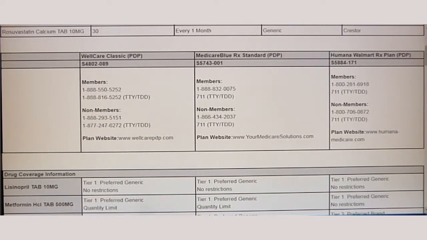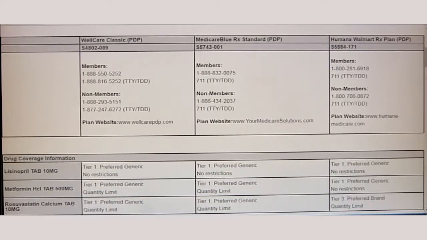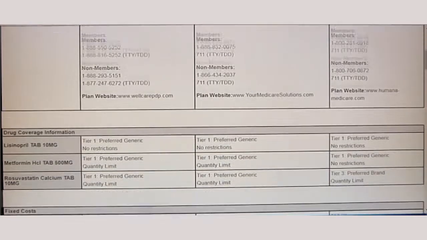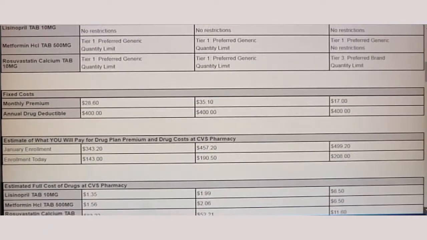So those plans have calculated the estimated drug costs throughout the year, and if you would enroll now until the end of the year, just like the other comparison report we looked at. But as you can see, the costs are a lot lower. We had costs for the entire year in about the $1,000 range, and now we're in the $300 to $500 range for the whole year.